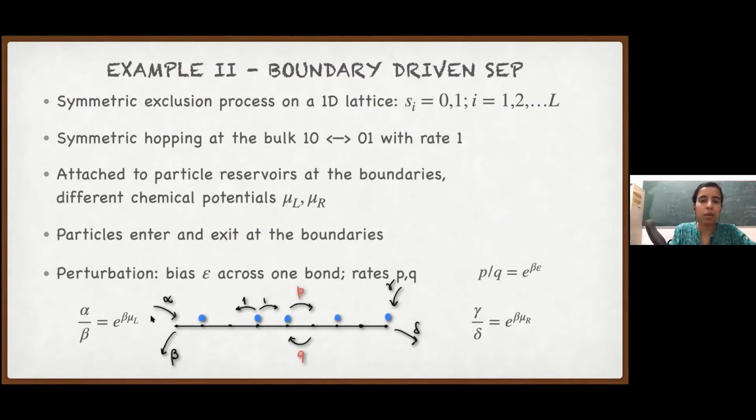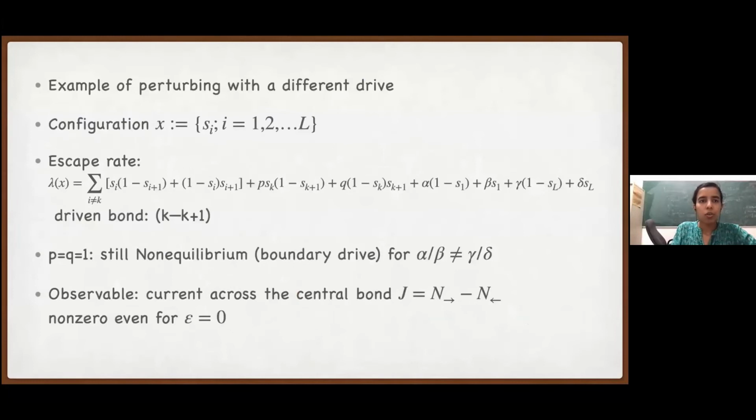Another thing I must mention is that, again, as we saw before in the case of the random walk, this chemical potential and the biasing field do not totally specify these rates. So we can have infinitely many different sets of alpha and beta which correspond to the same chemical potential.